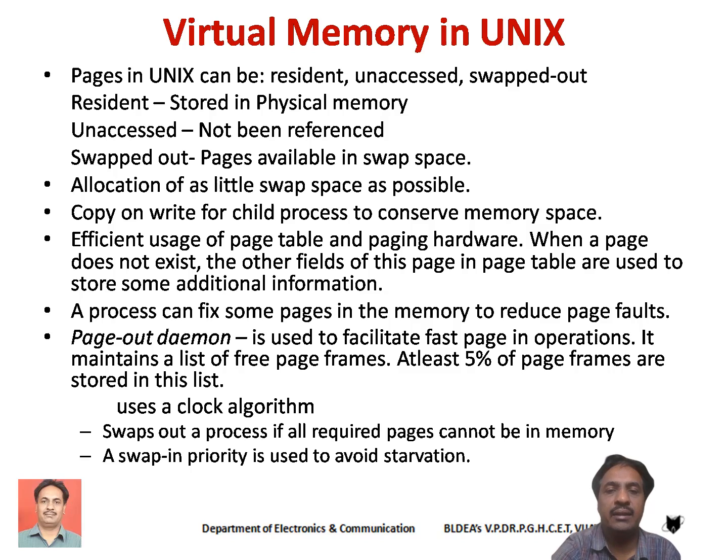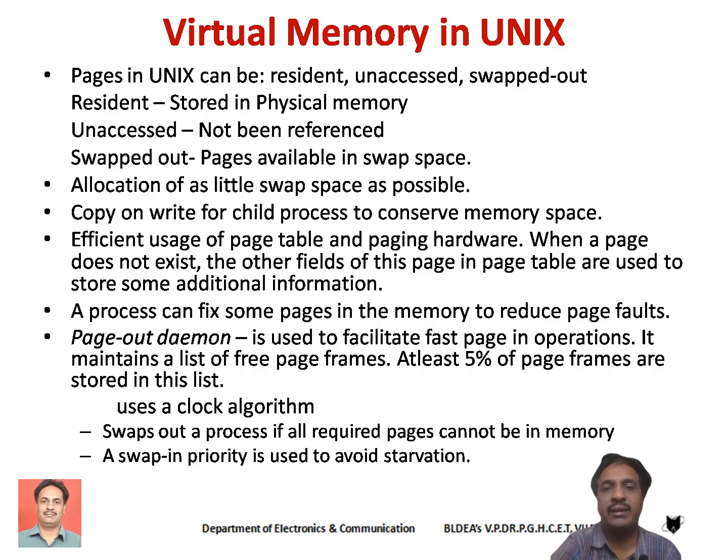And in the Unix operating system, the allocation of swap space will be as little as possible. To conserve even the disk space, that is hard disk memory, the Unix operating system is going to allocate a very small amount of swap space.